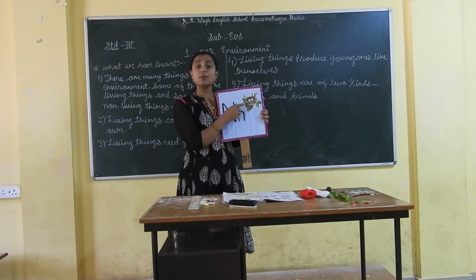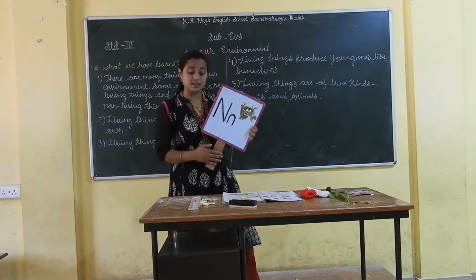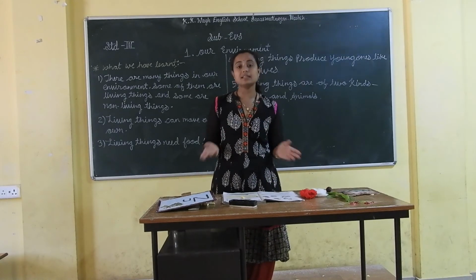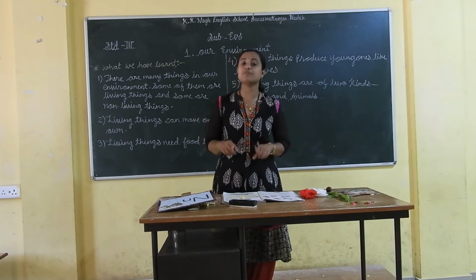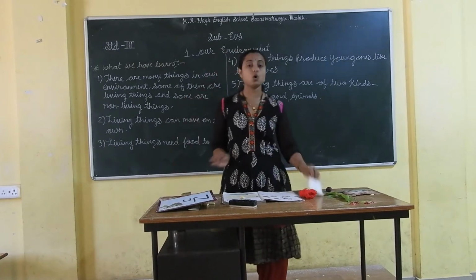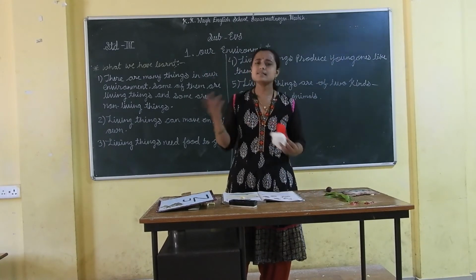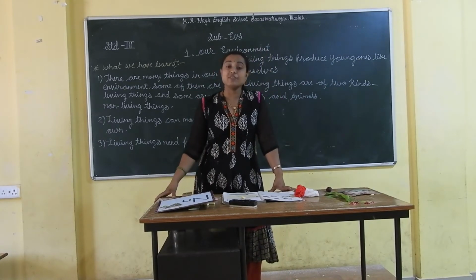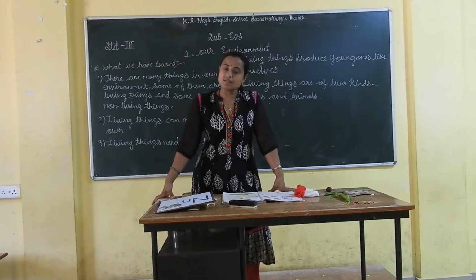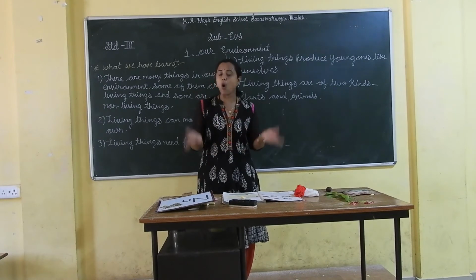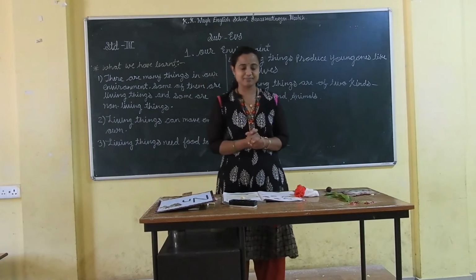For building the nest, they want twigs, threads, and also cotton. With the help of these things, they build their nest, and all these things they get from the environment. Even we, human beings, get cotton, wool, and silk from our environment, and we make clothes from them. Students, we also build houses. For that purpose, we want material like clay, stones, mud, and wood. With the help of this material, we build our house, and we get all these things from our environment.